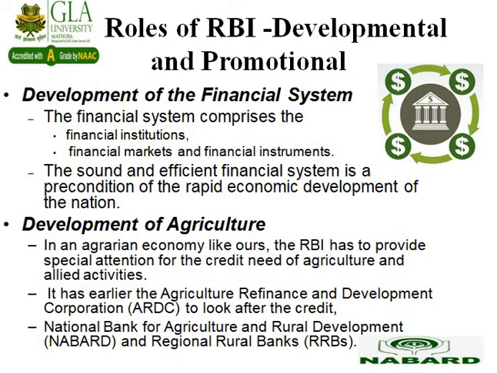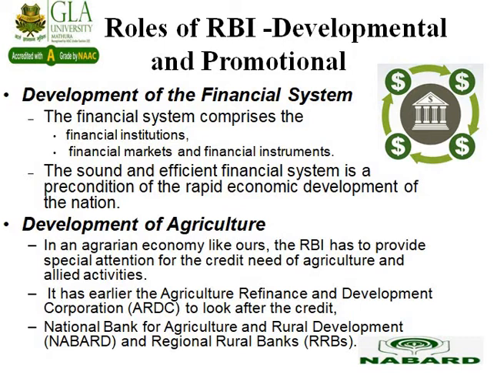So the very first one is the development of the financial system. So we're talking about the financial system. It comprises financial institutions like specialized banks, we have heard, right? We have read the financial markets like primary and secondary markets. And in financial institutions, there are banks, other financial institutions, and non-banking financial companies, right? So all these jointly make the financial institutions. Financial markets are your primary and secondary markets, right? Financial instruments like ADR, GDR, shares, debentures, and FDs, RDs, all these investment modes make up your financial instruments.